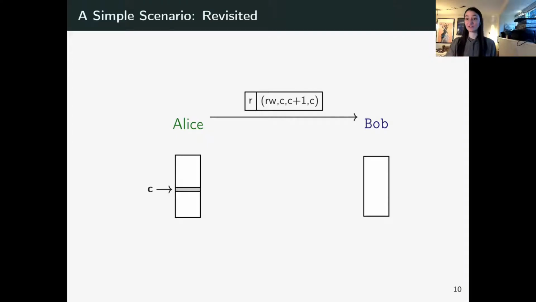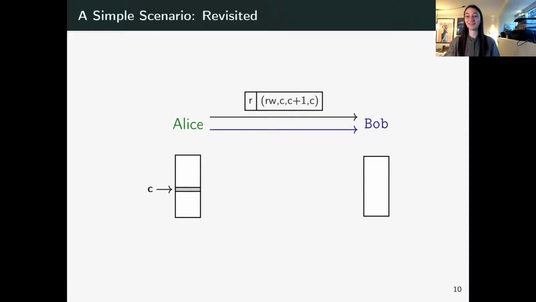So let's go back to our scenario. Alice now hands Bob a read-write capability with authority only over C. And note that I'm being more precise here when saying that Alice hands Bob a capability, by indicating that Alice hands over the capability through register R. And now with our capability machine language, we are in a pretty good position. Bob cannot use this capability to access the other addresses of Alice's heap.